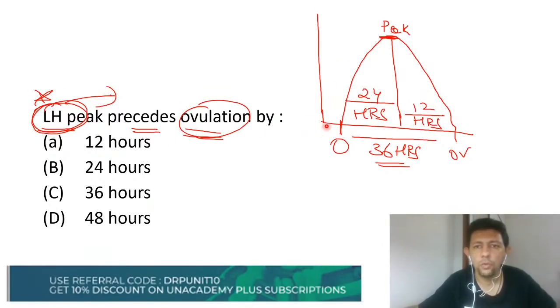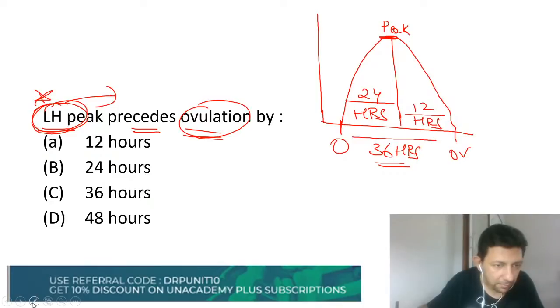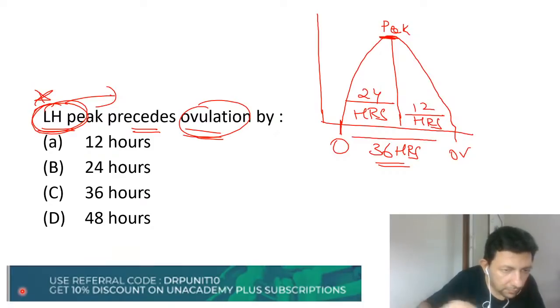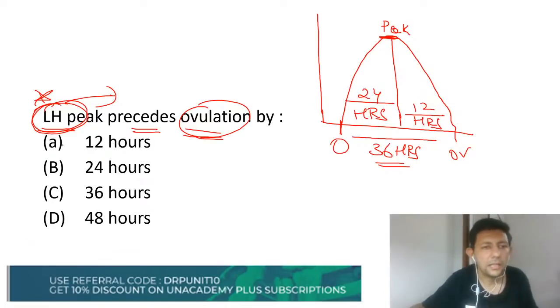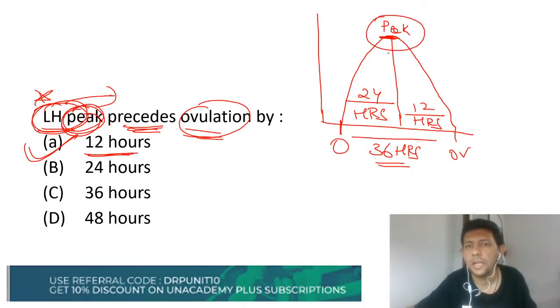If they ask you onset to ovulation, what will be the time? 36 hours. Onset to reach the peak, what will be the time? 24 hours. And after the peak is reached, when will the ovulation take place? 12 hours. That is the answer to this very basic and simple MCQ. Please keep this in mind. So the answer to this MCQ is 12 hours, because the question is about the LH peak, when will ovulation take place after the peak? The answer is 12 hours.